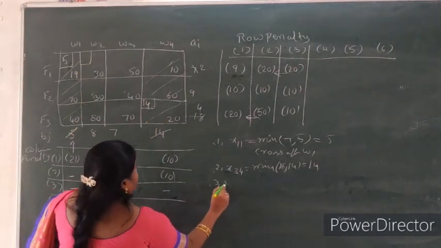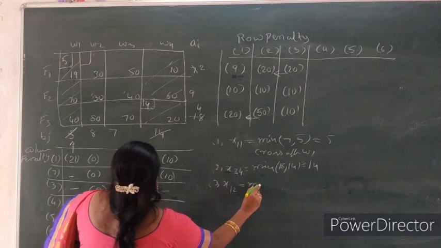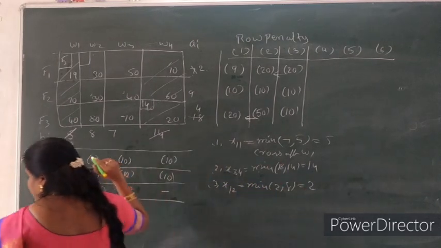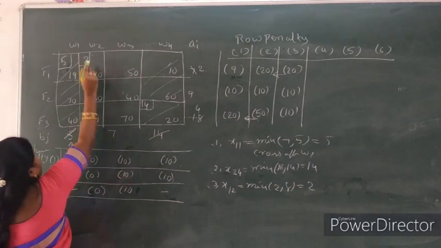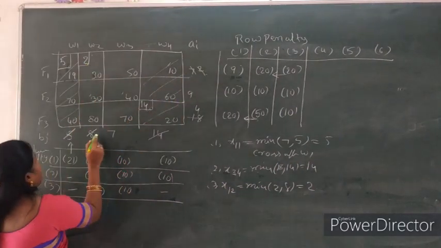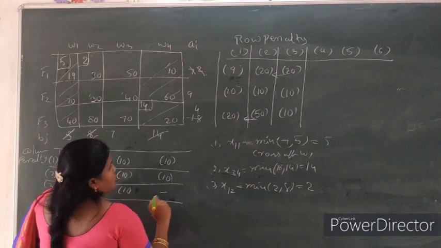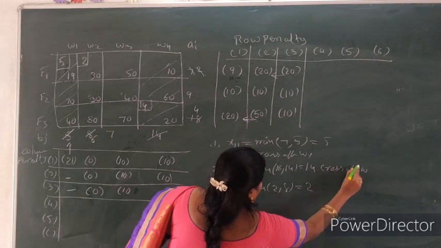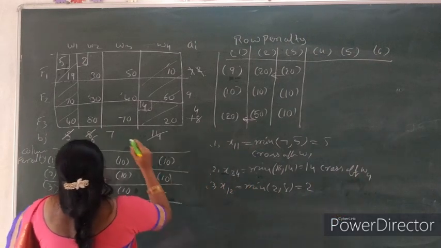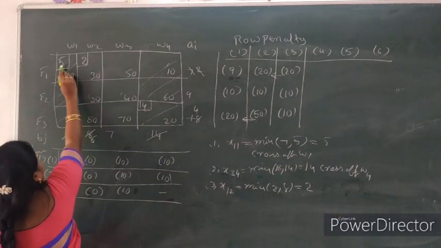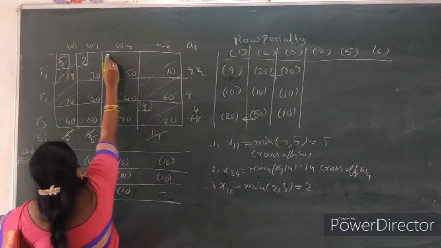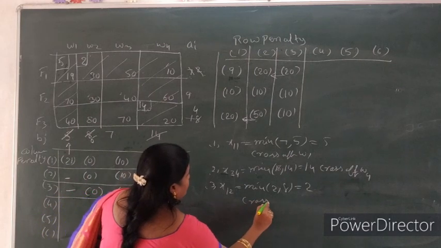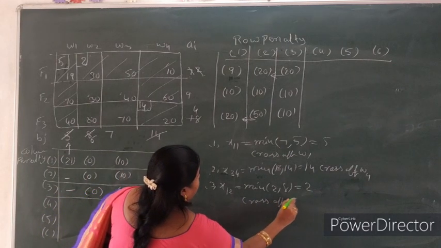So this is first row, second column, minimum of 2, 8. So here 2 is the minimum. Now 2 entering, cross off, remaining value is 6. So here cross off W4. Now here 2, 5 plus 2, 7. The given value is completed, cross off. Now cross off factory F1.